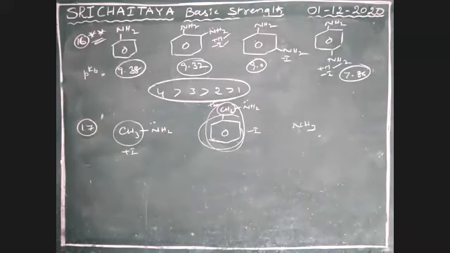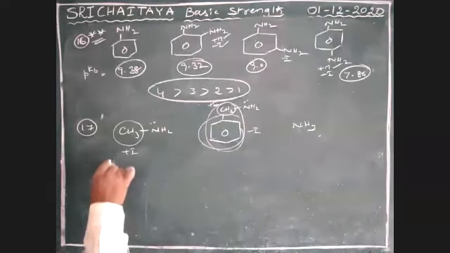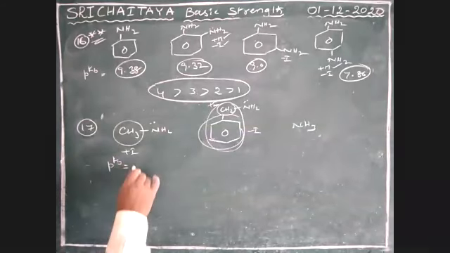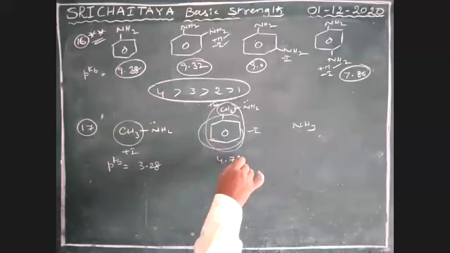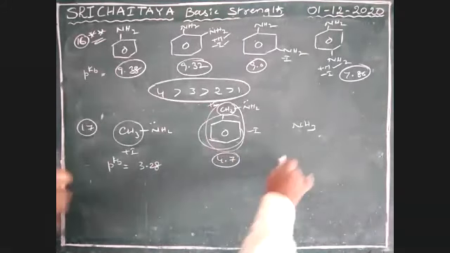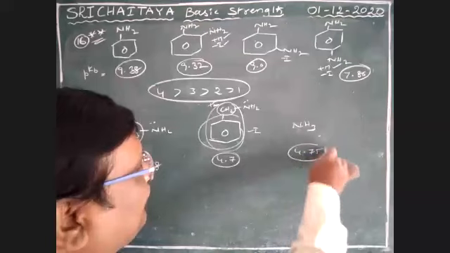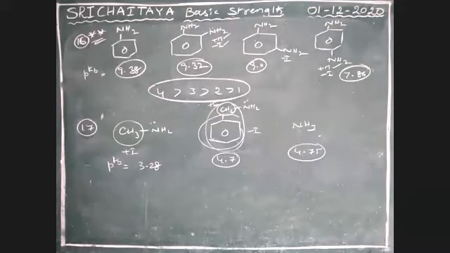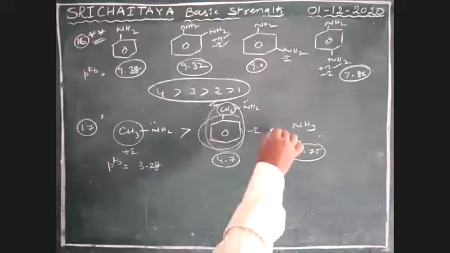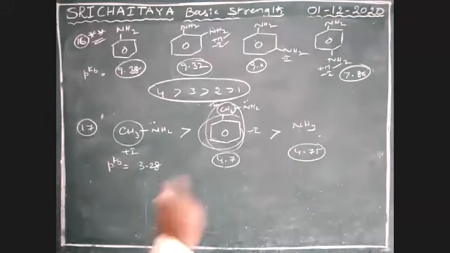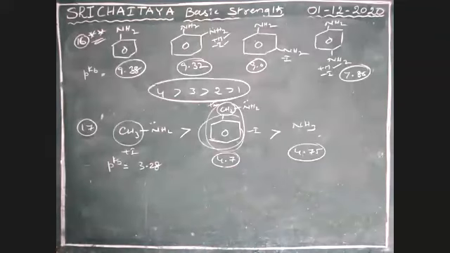So finally, based on PKB values, it is 3.28, then 4.70, then 4.75. These are the PKB values, boys. The least one is more basic than the second least, which is more than that one. So a slight variation is there. Therefore, 1 greater than 2 greater than 3.